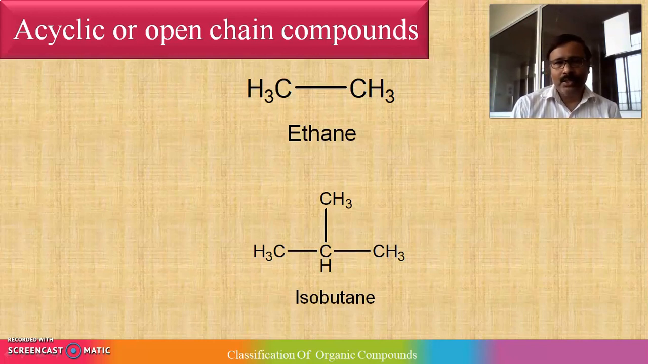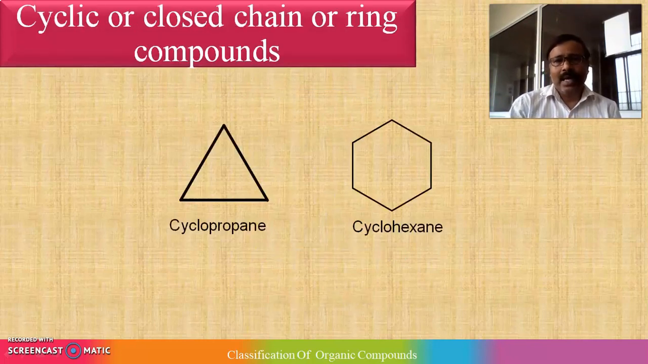Now moving to the next, that is cyclic or closed chain, also called ring compound. Cyclic means that the end of the chain is closed, so it becomes a cycle. It is a continuous process, so it is called a cycle. They are marked by the presence of one or more closed chains or rings of atoms in their structure. Depending upon their presence, they are categorized as homocyclic or heterocyclic.